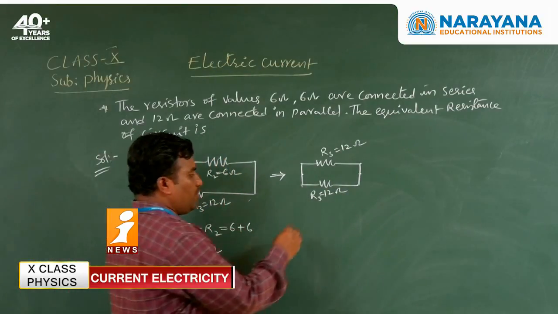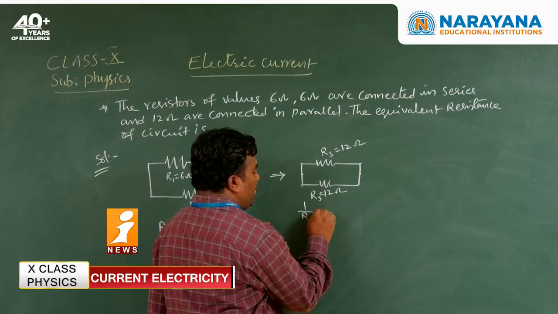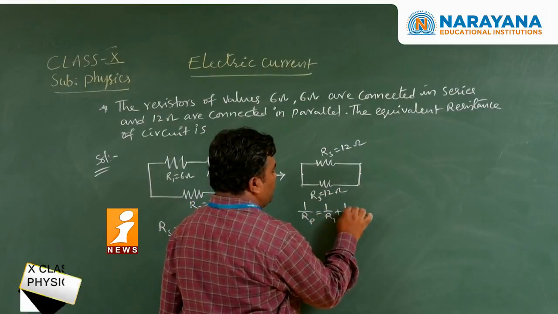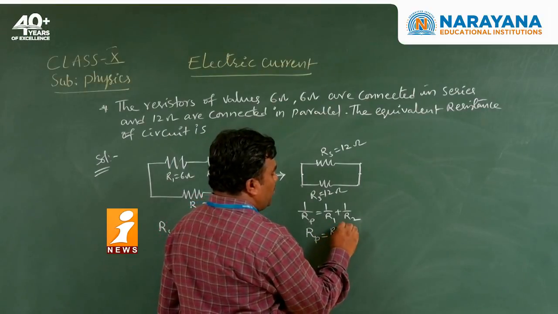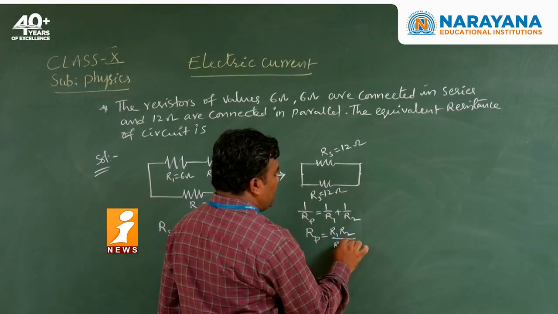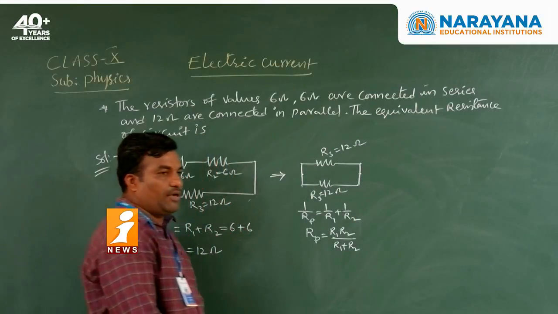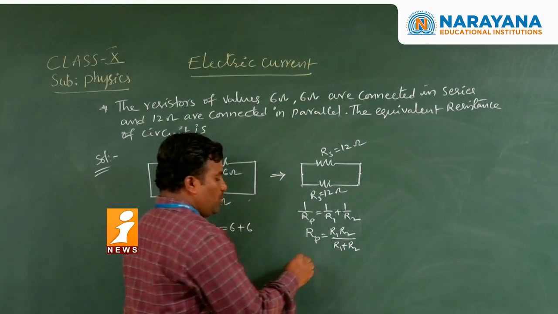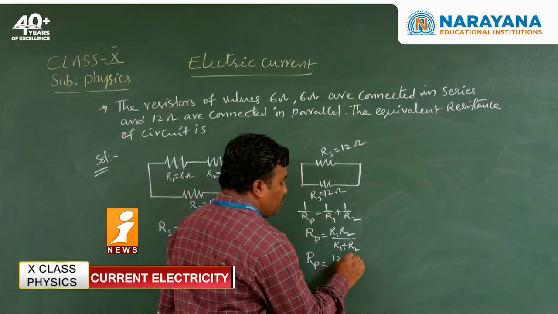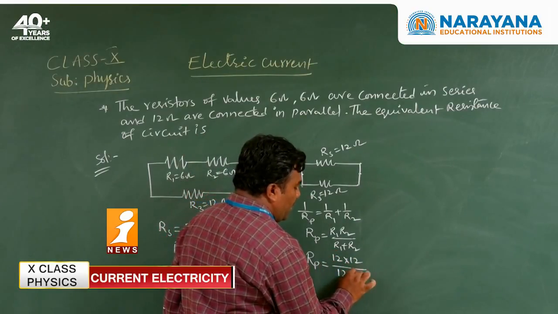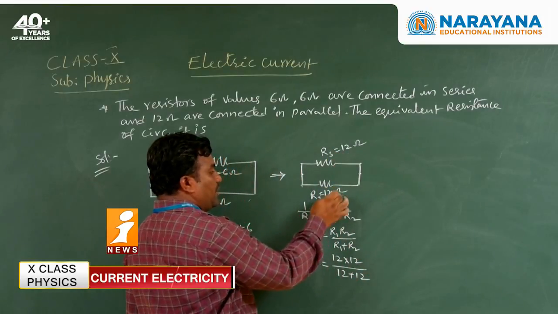So what is the parallel combination formula? 1 by RP equal to 1 by R1 plus 1 by R2, or RP equal to R1 R2 by R1 plus R2. So RP is equal to 12 into 12 divided by 12 plus 12. This is the R1, this is the R2.